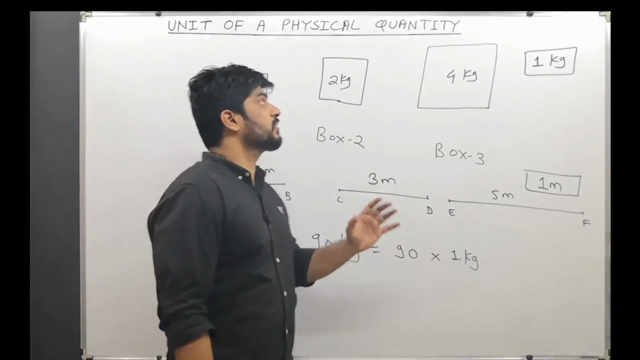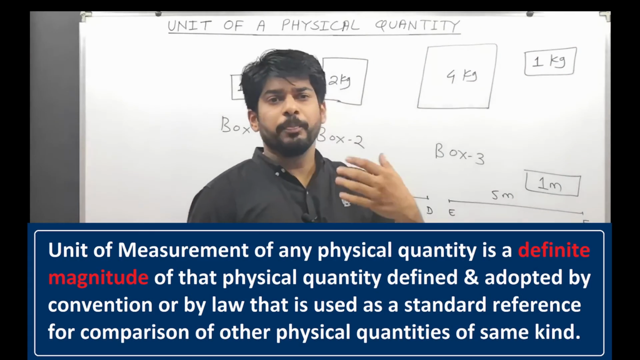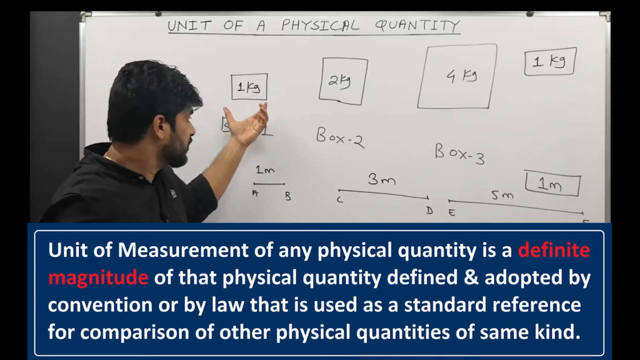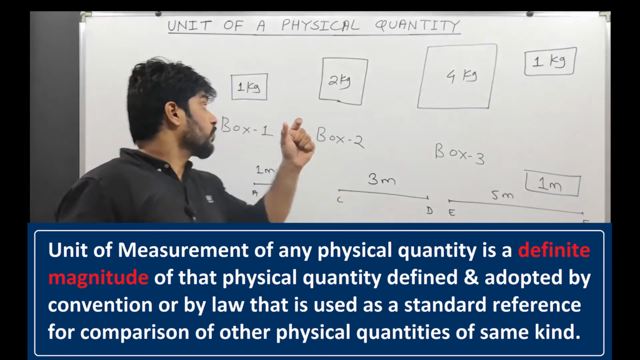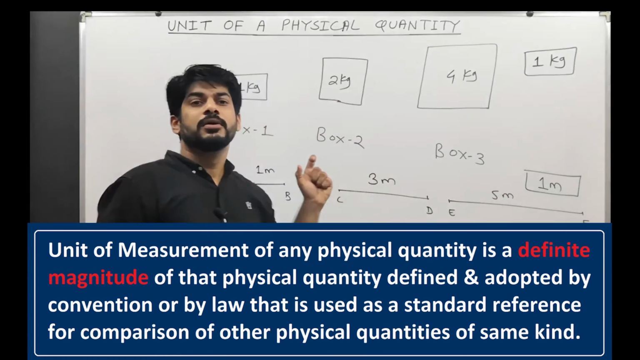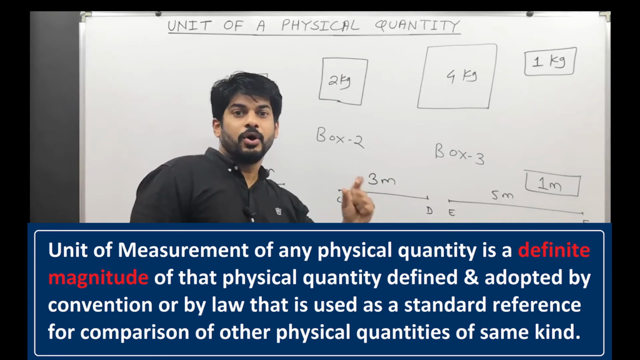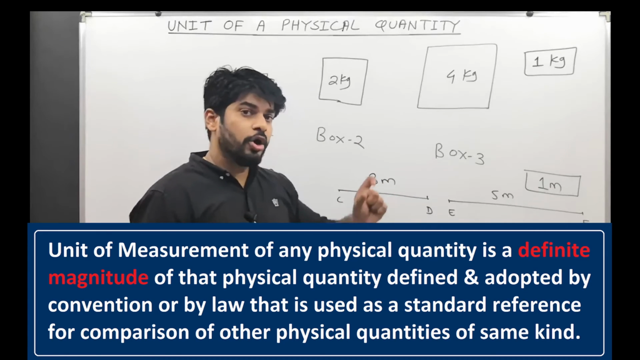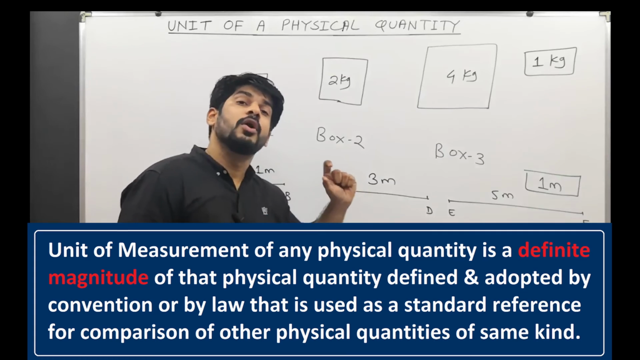Now let's define what a unit is after all. A unit of measurement is a definite magnitude, already defined, of any physical quantity, defined or adopted by convention or by law.